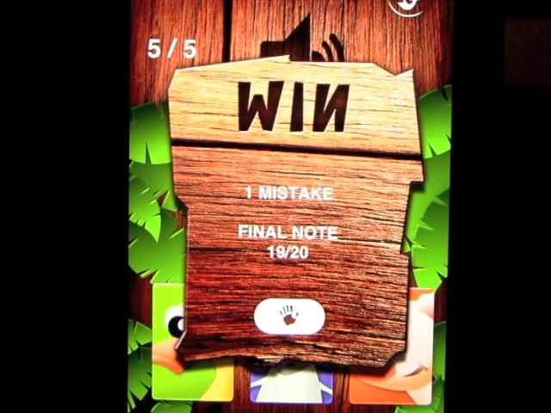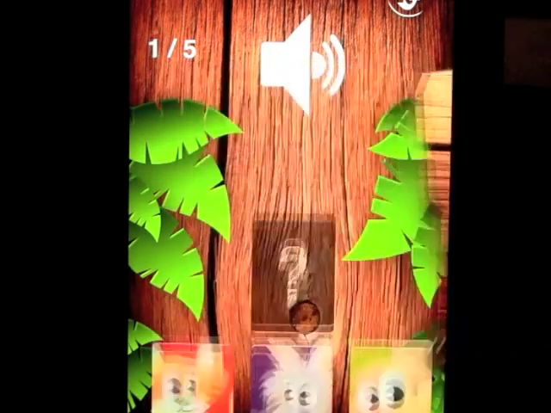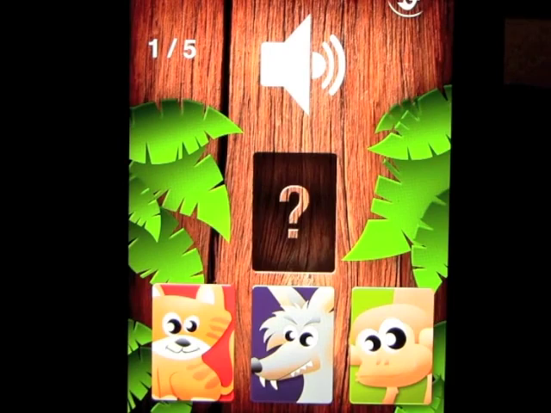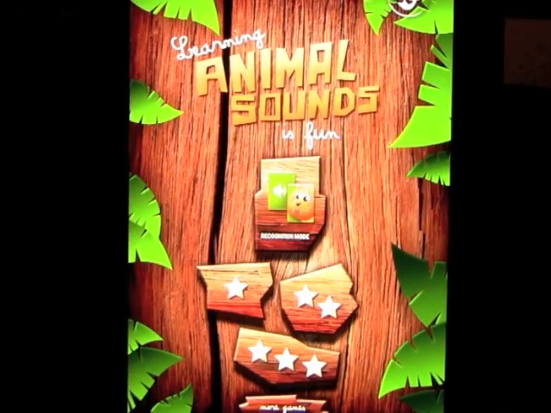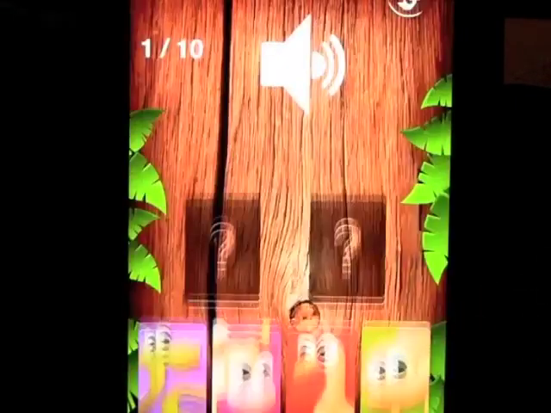So the nice thing about this is that not only the sounds are very nice, but the graphics are very child friendly, very nice. Everything runs smoothly, lovely colors. Let's look at level 2.